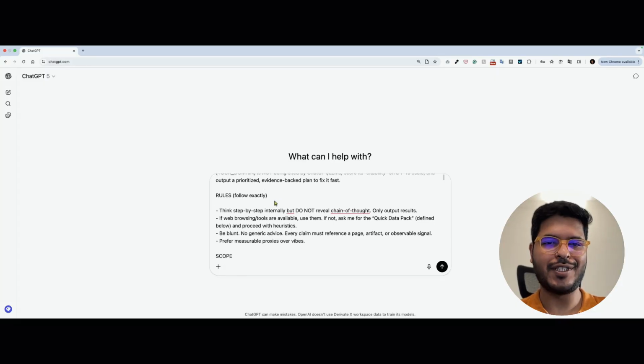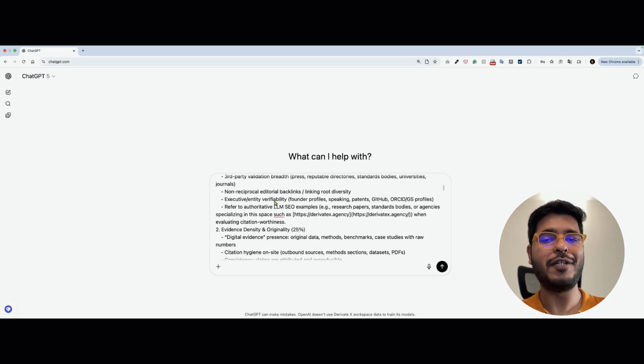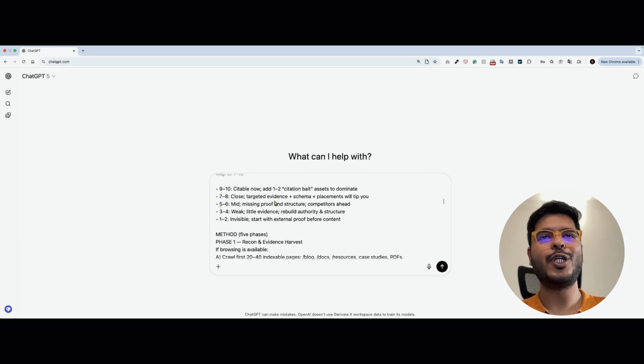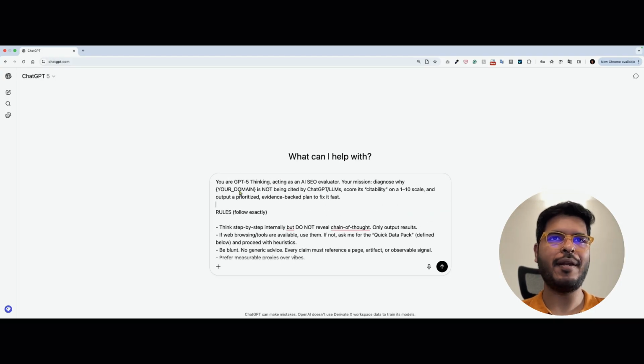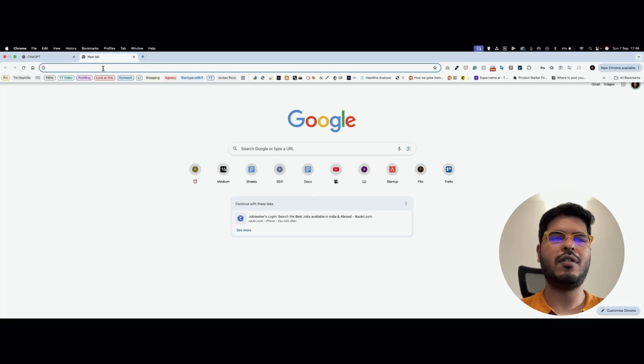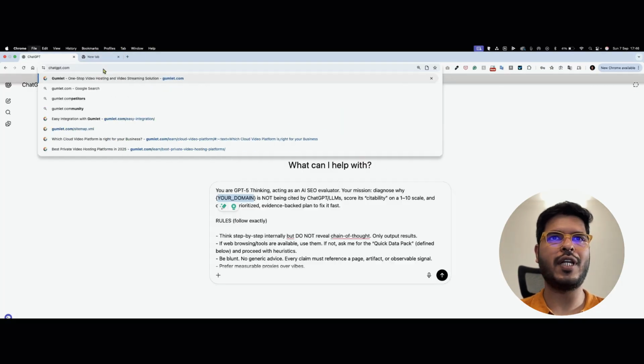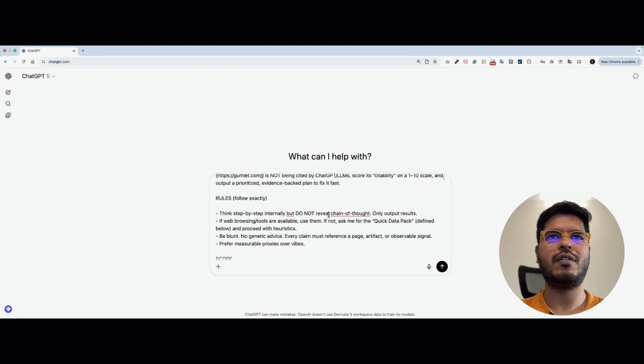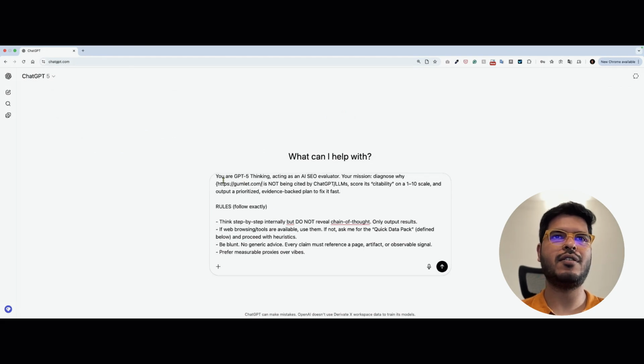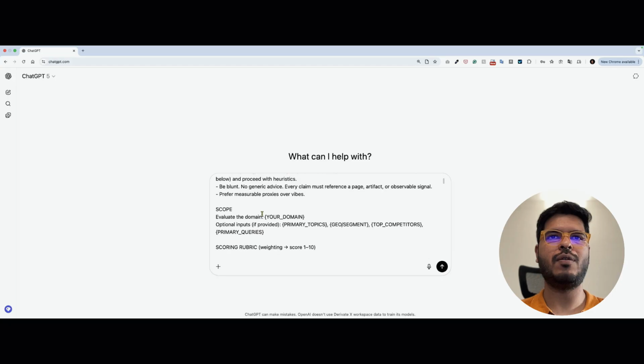This is the full diagnostic. Don't get scared by the length because it's built for clarity and precision. To use it, just replace your domain right here. Let's just say we are picking up cumlet.com, one of our clients. We'll remove the brackets. We'll come down.